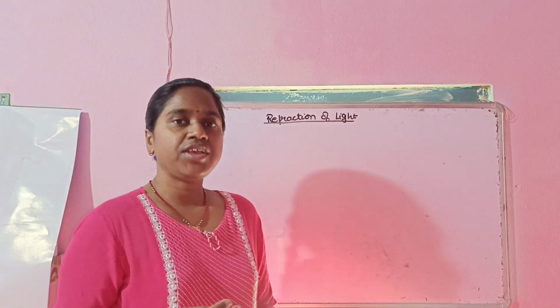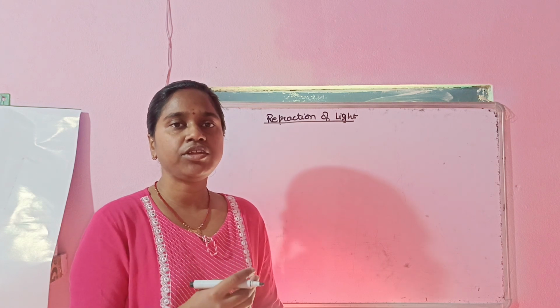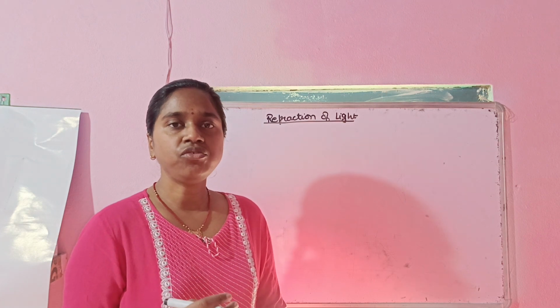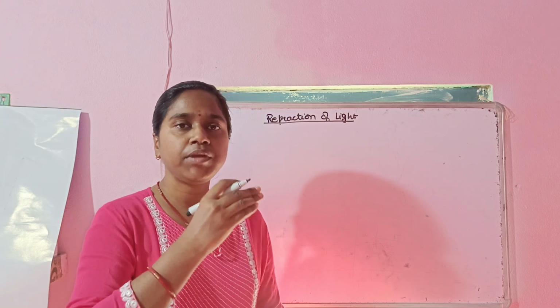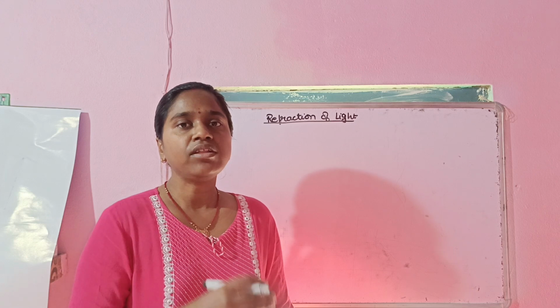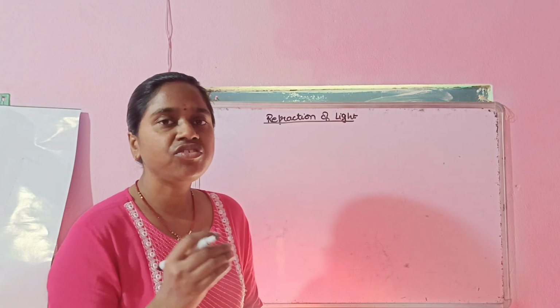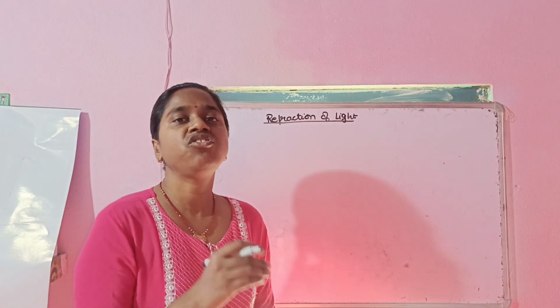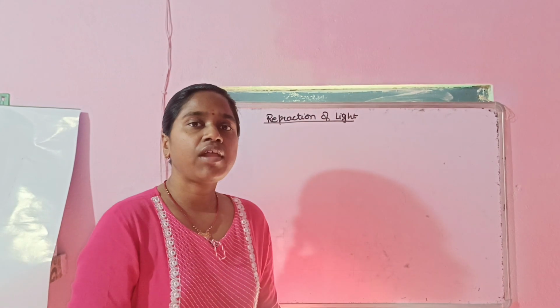Friends, we have seen that whenever the light ray will travel from one medium to another, it will try to change its path. Why is it changing its path? Because as soon as the medium gets changed, the speed of the light will get changed. That's why the path of the light will also get changed. So because of this change in the path of the light with the change in the medium, the phenomena of refraction of light occurs.